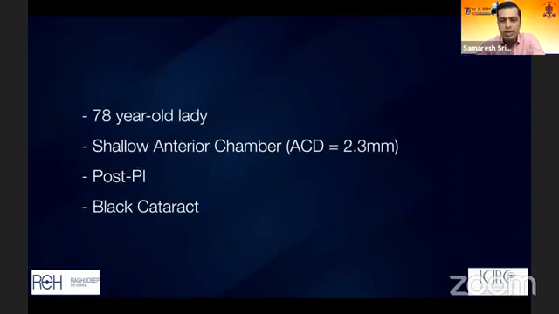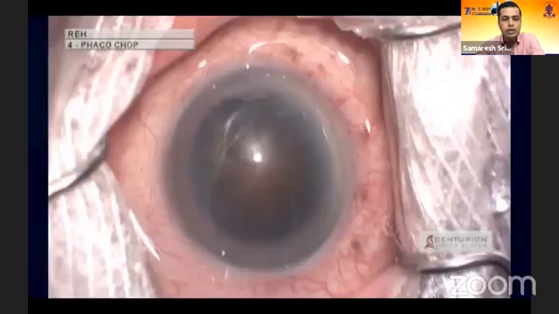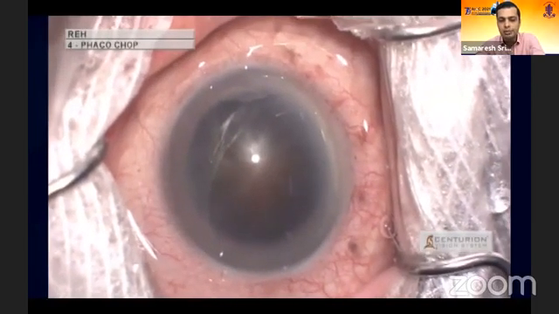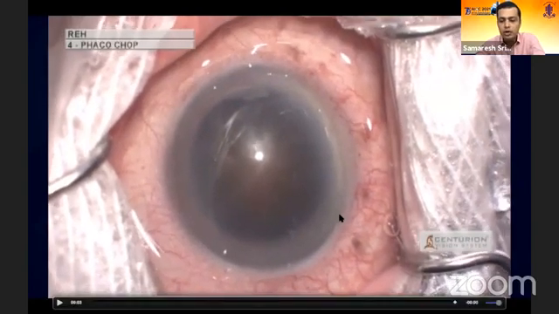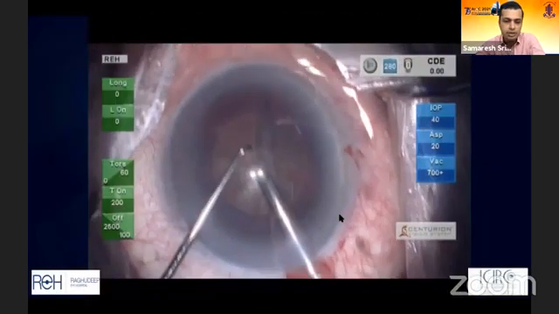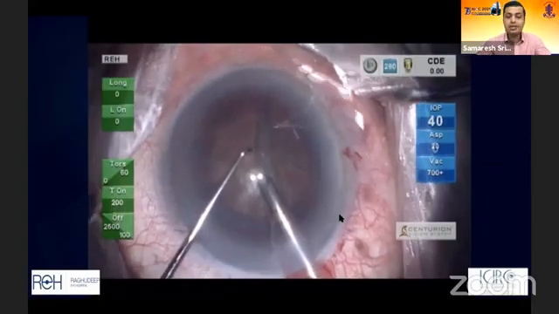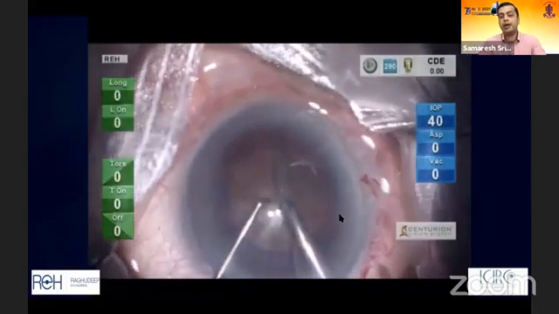I'm just going to show this lady, 78 years old, with a post-P. I will show you, this is a classical black cataract. It's not a good cataract for anybody, however senior the surgeon may be. But this is where you test the machine to its real capacity.